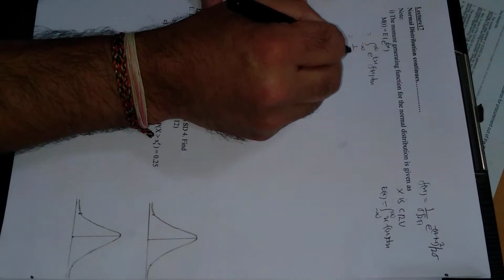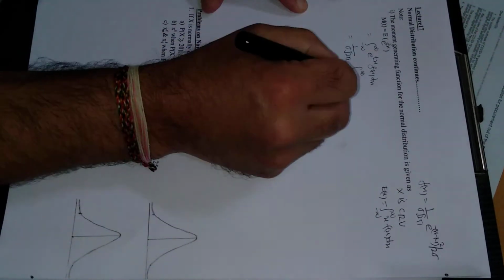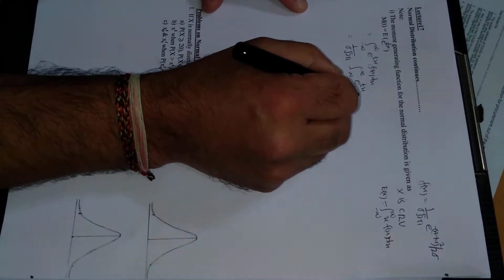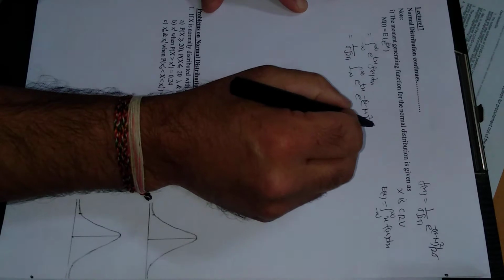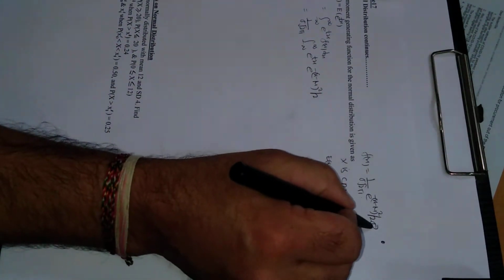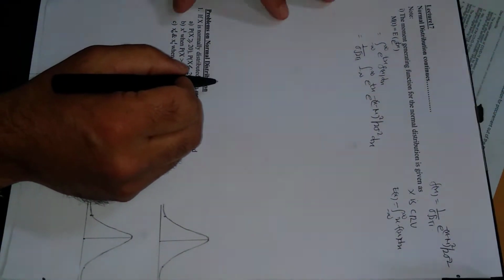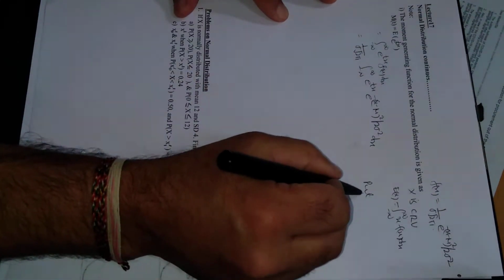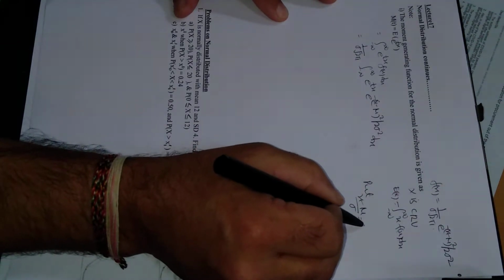So 1 upon sigma square root of 2 pi is constant, integral from minus infinity to infinity of e raised to power tx, e raised to power minus x minus mu whole square divided by 2 sigma square, with respect to x. Now substitute x minus mu upon sigma equal to v.